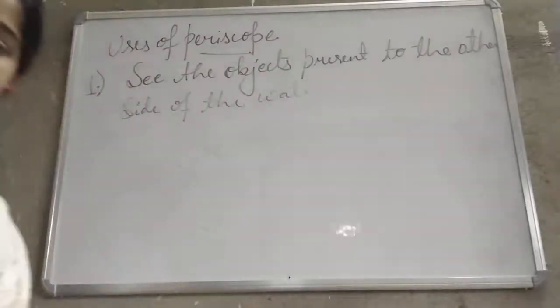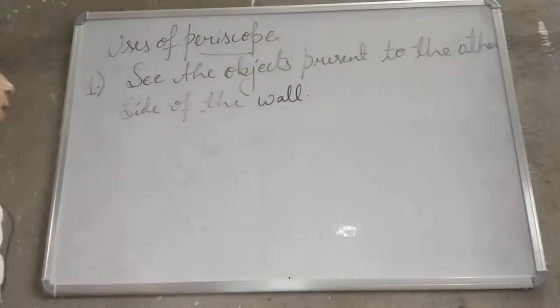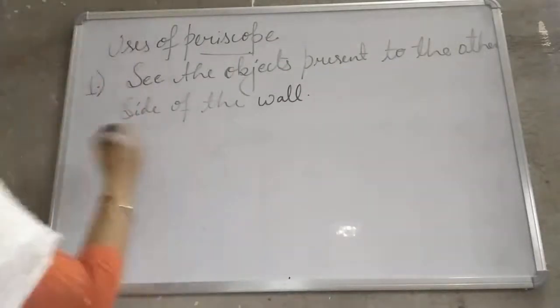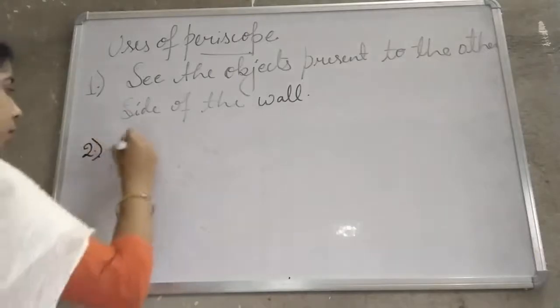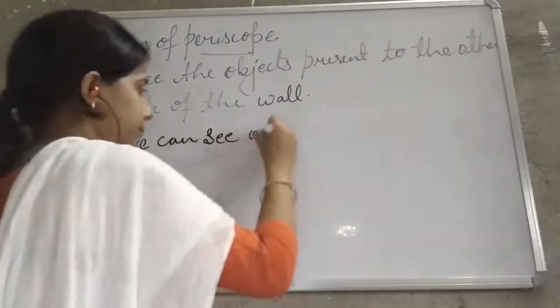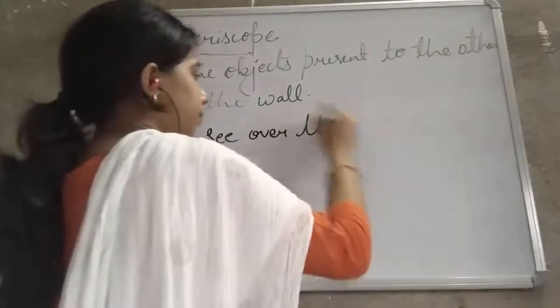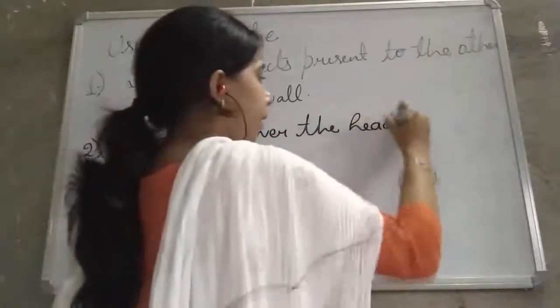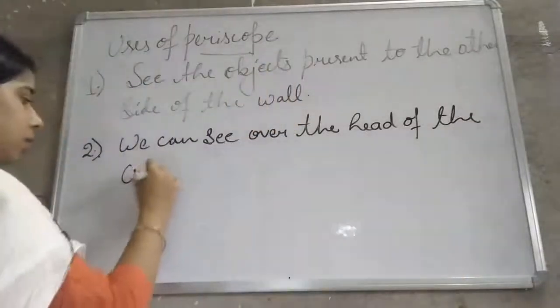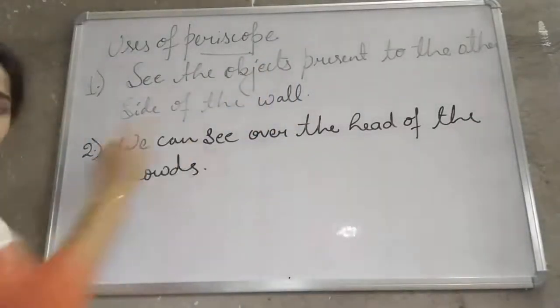Second one is we can see over the head of the crowds also.